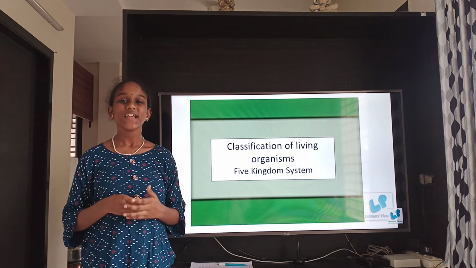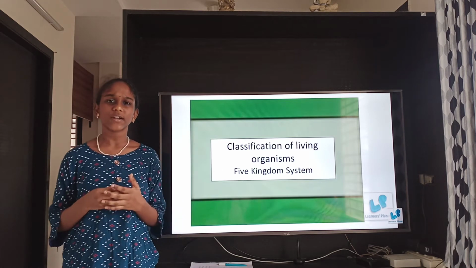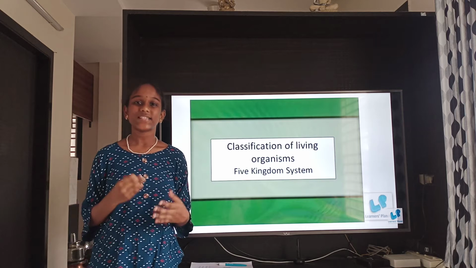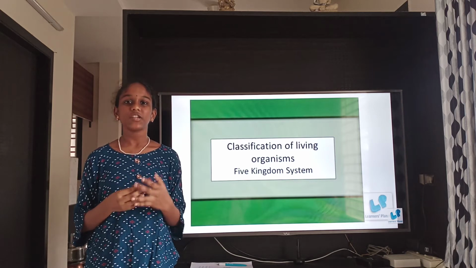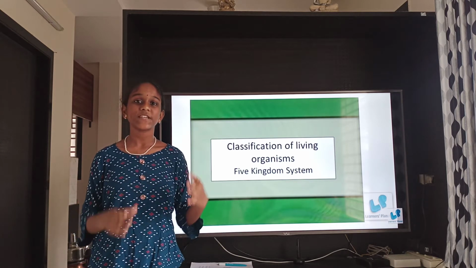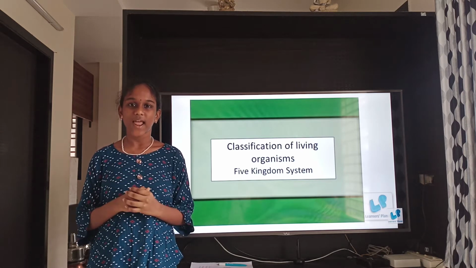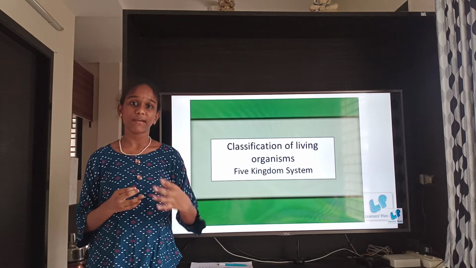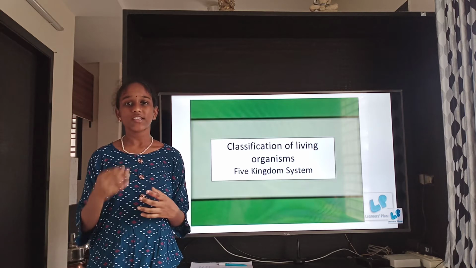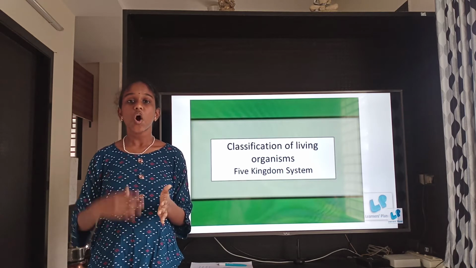Of living organisms and the 5 kingdom system. I hope you understand what classification is. Classification basically means the arrangement of living organisms into groups and subgroups according to their similarities and dissimilarities. If there are similarities, organisms are placed in the same group, and if there are dissimilarities, organisms are placed in 2 subgroups or more than that.